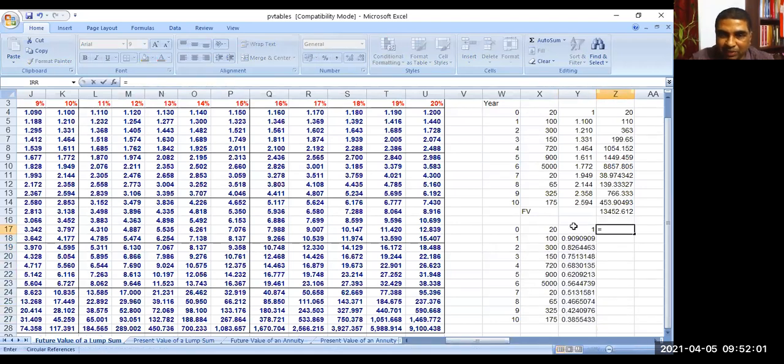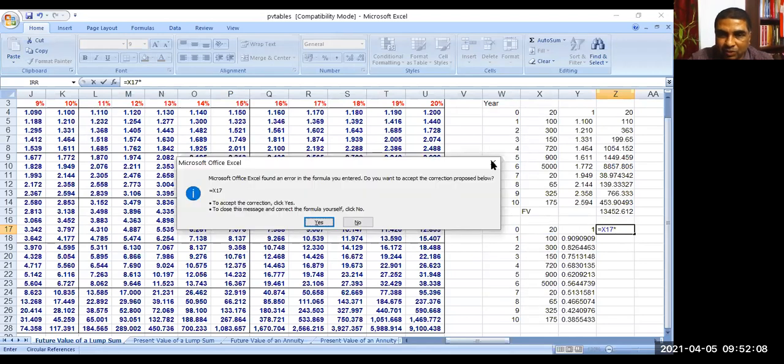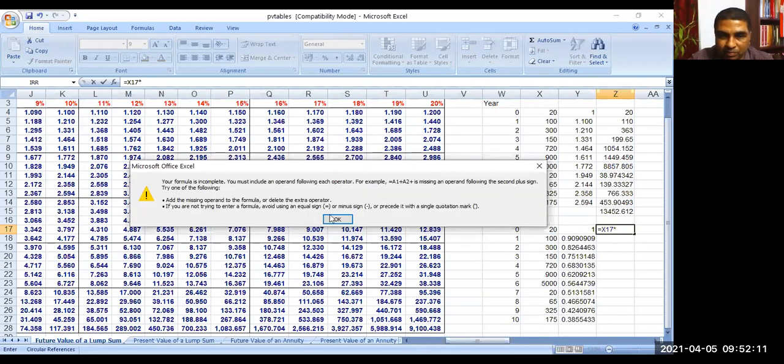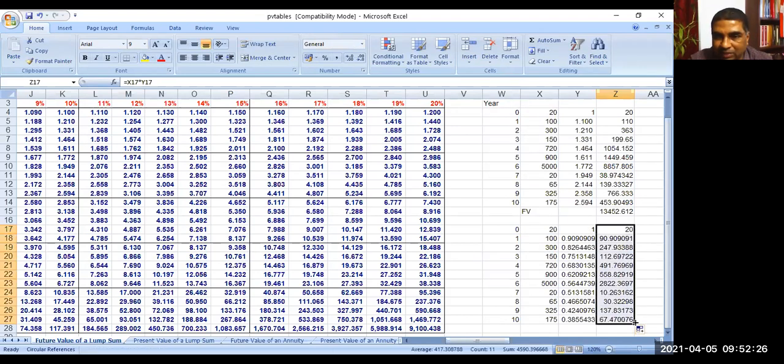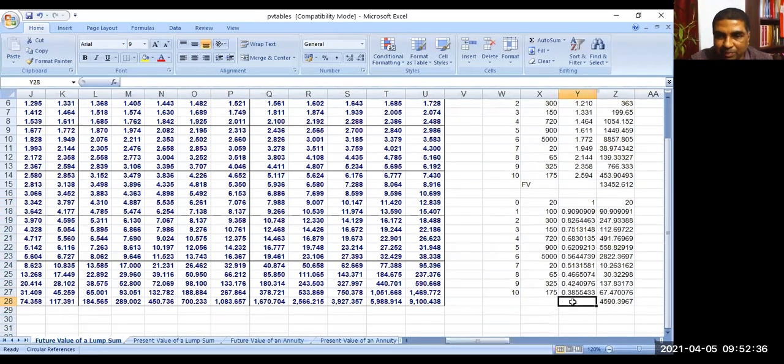Then you can get the present value. This amount into this factor, I'm getting this amount. The same way I can multiply all these things. And if you add these numbers, if I calculate the sum, you can get the present value.